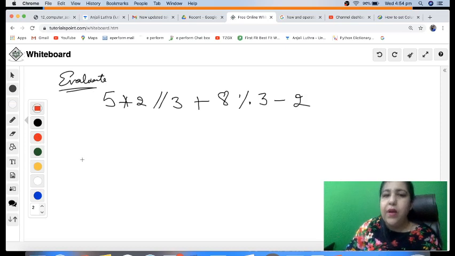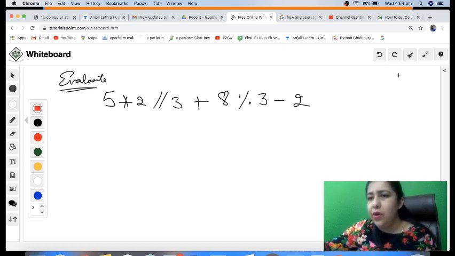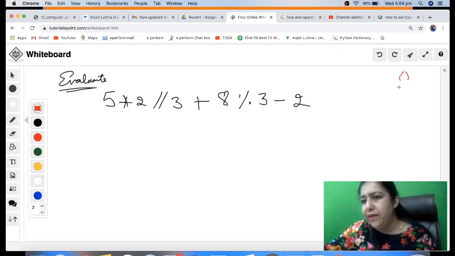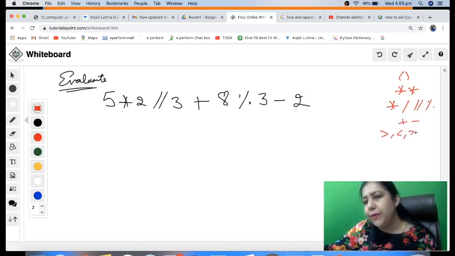How would you solve? Before I tell you how we solve, we have to take care of the precedence order. On the top you have parenthesis, then you have these, then you have these, then plus minus, after that you have these, then not, then and, then or, then equal to, and all its combinations.